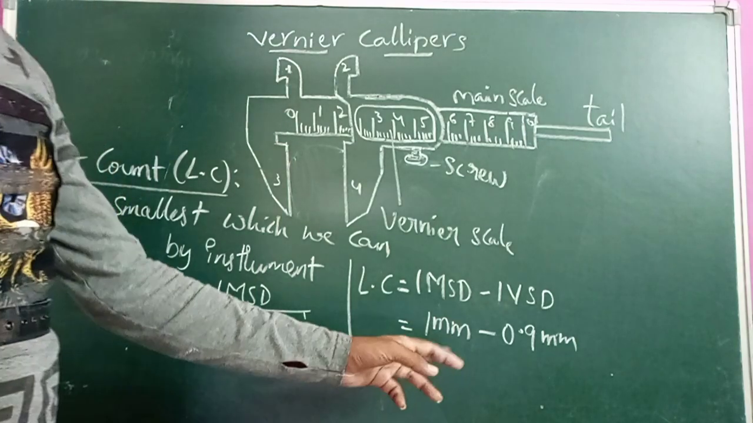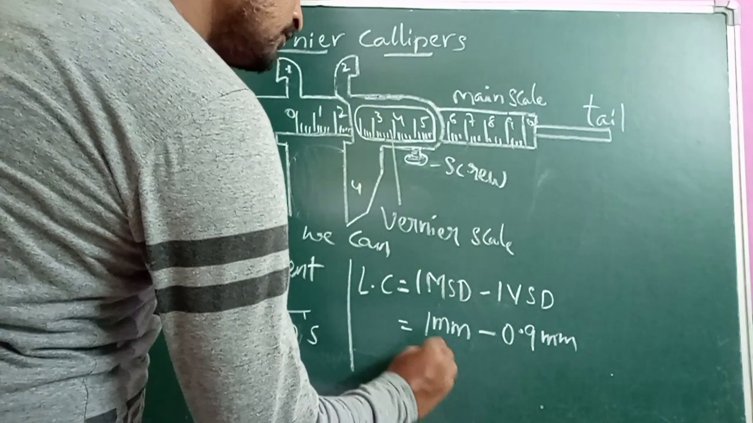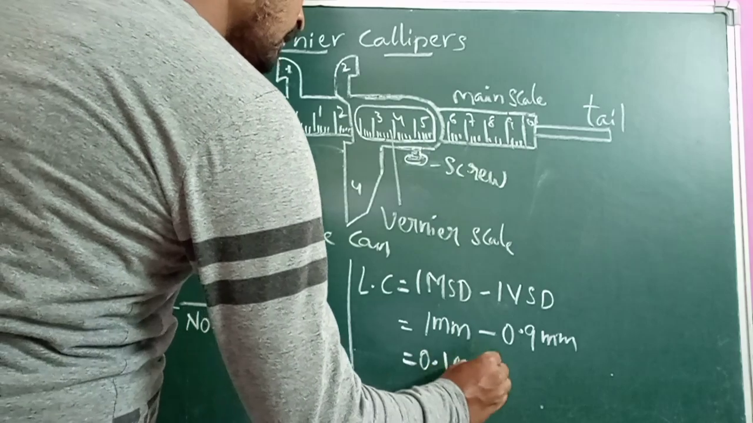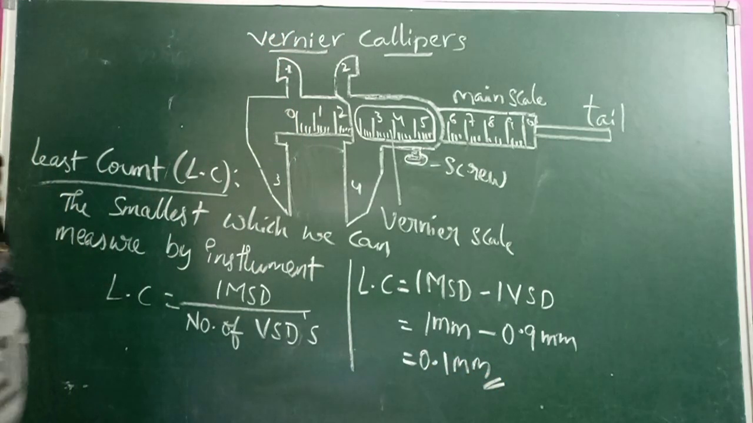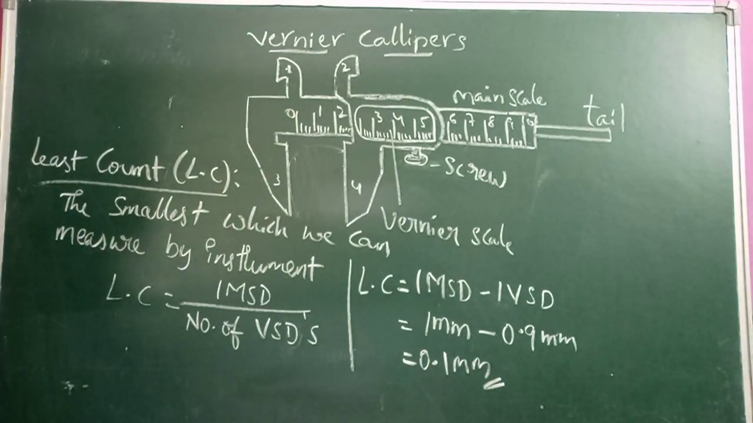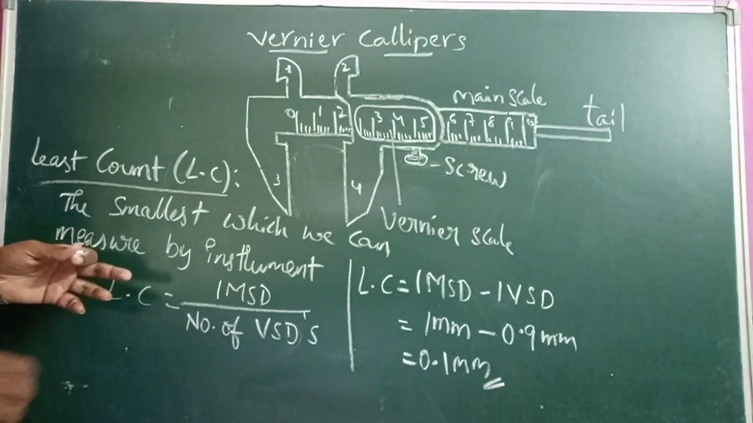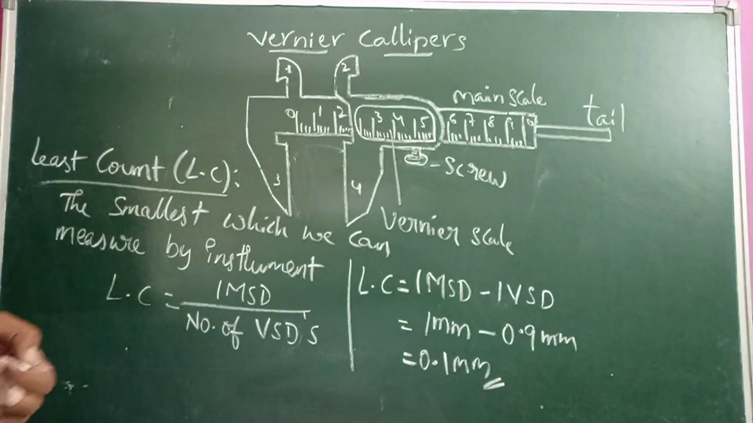0.9 millimeter. So 1 minus 0.9 gives 0.1 millimeter. This is the least count which we can measure by using the instrument. So these are the terms used in vernier calipers.